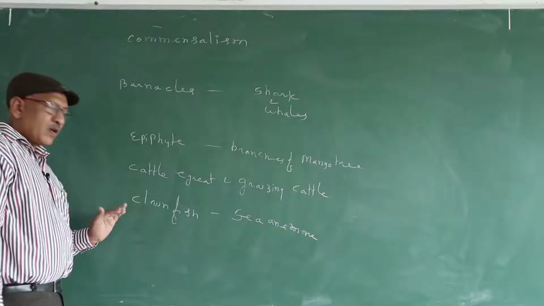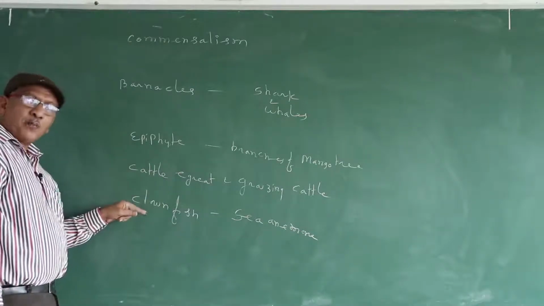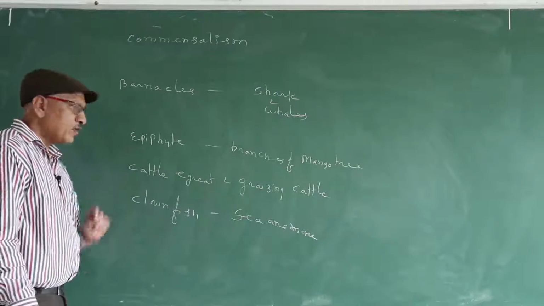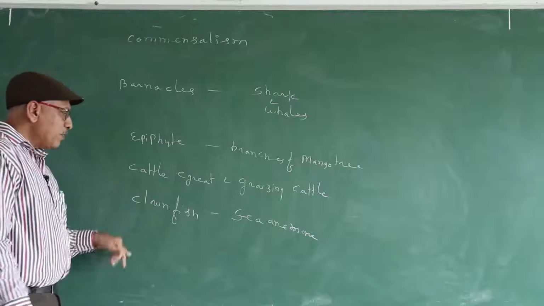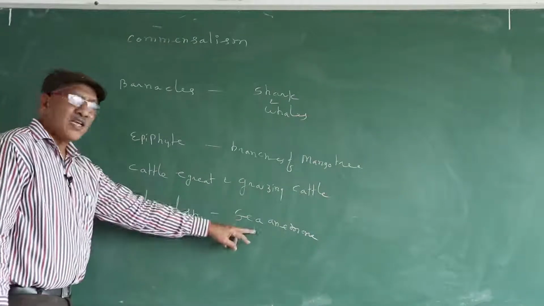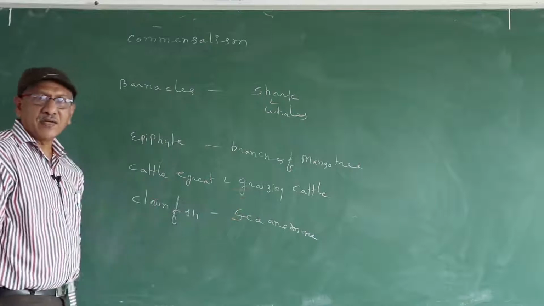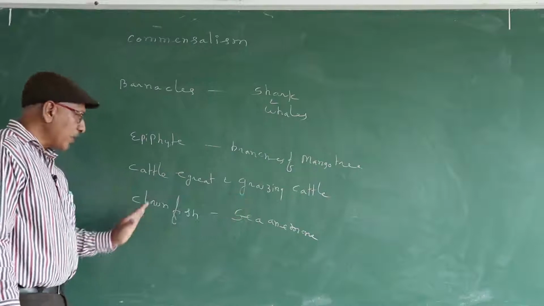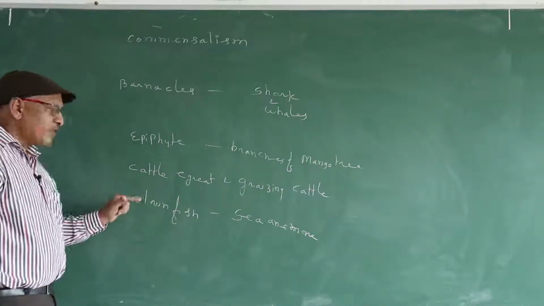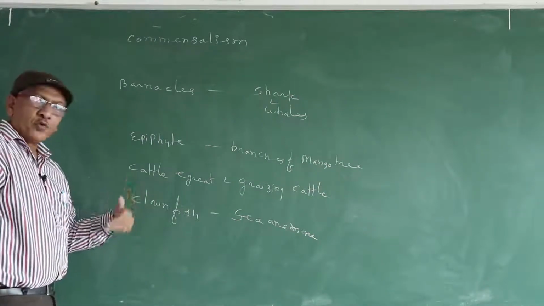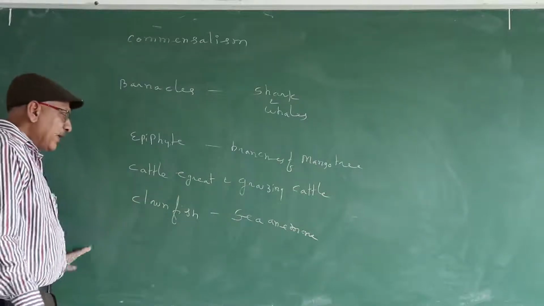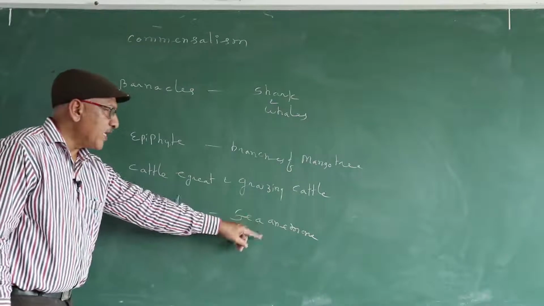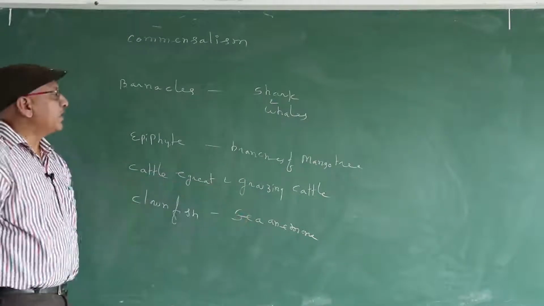The predators of the clownfish fail to approach the clownfish due to fear of the nematoblast cells of the sea anemone. In this manner the clownfish is benefited, and the sea anemone is neither benefited nor affected. The sea anemone never utilizes nematoblast cells to protect the clownfish, but the predators, out of fear of the sea anemone, never approach the clownfish.